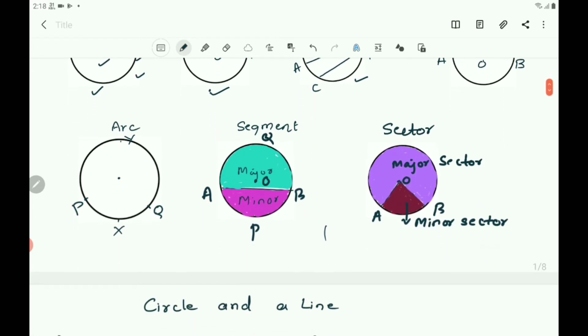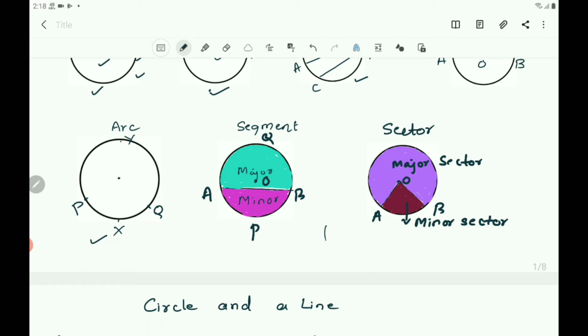Now let us discuss arc, segment, sector. Then what is an arc? Here you consider the circle. P and Q are 2 points on the circle, and a piece of the circle between 2 points is called an arc.